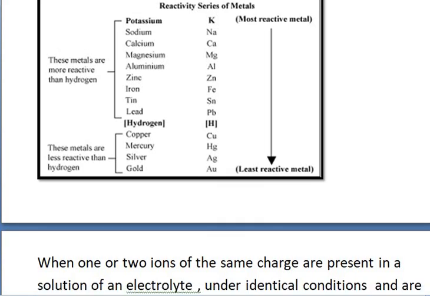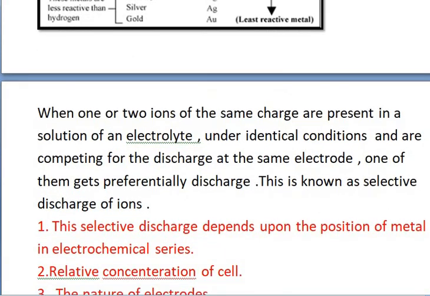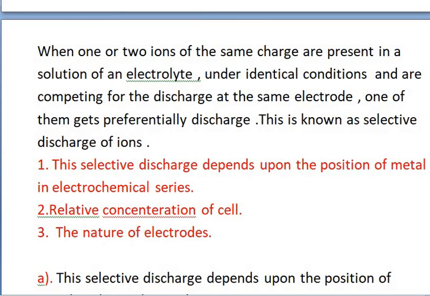Now, when two ions of the same charge are present in a solution of an electrolyte, suppose we have an electrolytic cell, and in that cell we have electrodes as well as the electrolyte. In that electrolyte, suppose two ions are present and both want to move to the electrodes. Suppose we have either K positive ions and H positive ions, or calcium 2 positive ions and H positive ions. Both the ions want to move to the electrodes.